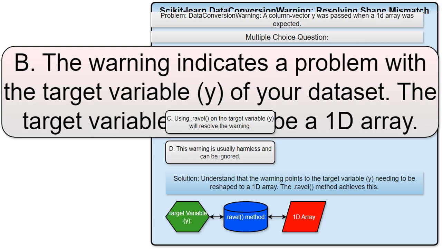This statement is correct. The problem definitely lies with how you've provided the target variable, y. The warning says that explicitly. y should be a one-dimensional array, which is a simple list of values.